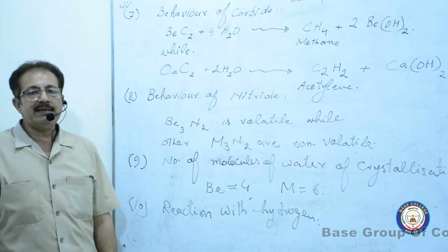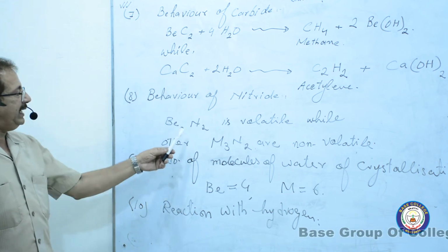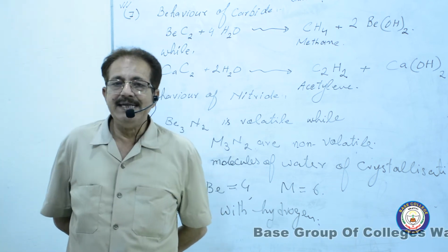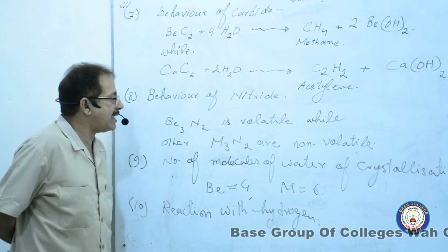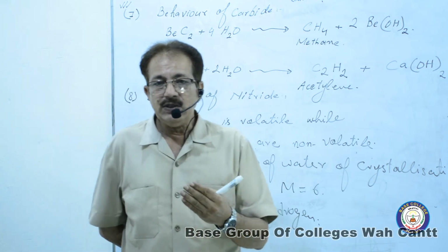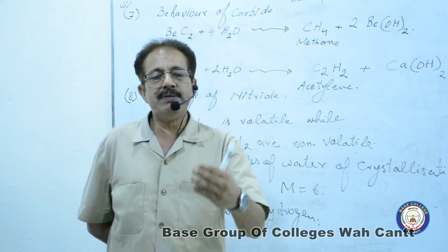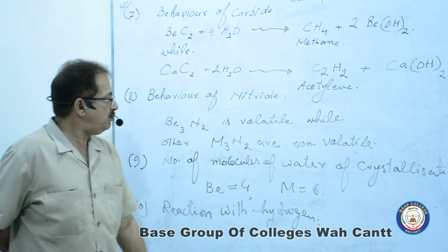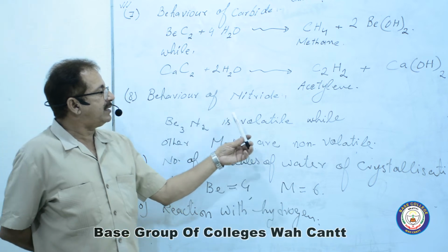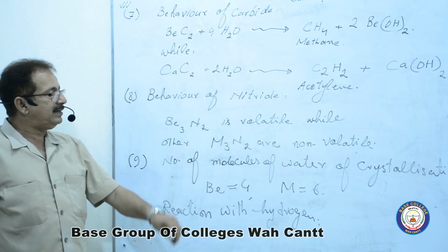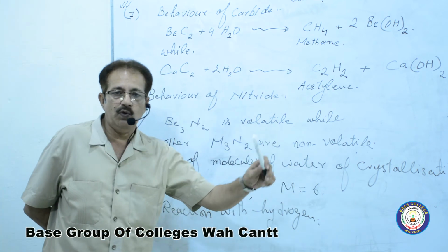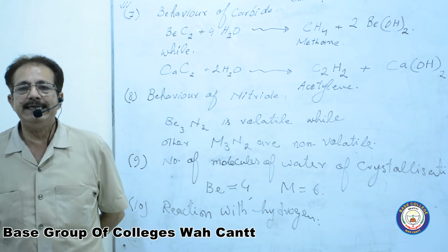Now number 8, behavior of the nitride of beryllium, Be3N2, that is named beryllium nitride. It is volatile. It changes into vapors even at room temperature. Therefore, it is said to be volatile, while the other nitrides of the alkaline earth metals are non-volatile. They don't change into vapors.